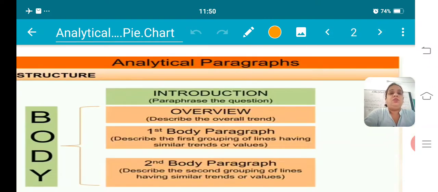Introduction, that is the first paragraph where you have to paraphrase the question. Number 2 is overview, where you have to describe the overall trend. Number 3 is the body paragraph, where you have to describe the first grouping of the lines having similar trends or values, and the second grouping of the lines having similar trends or values. Okay, so one thing I want to tell you, you can include the title of the paragraph also, whatever is given, but it is not necessary every time.